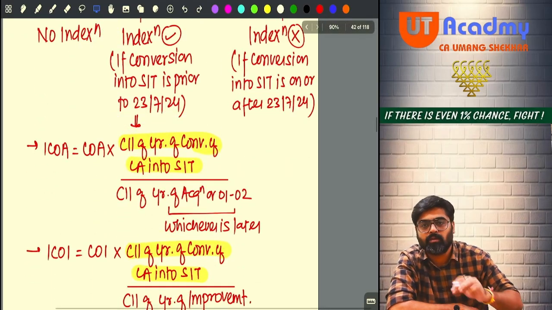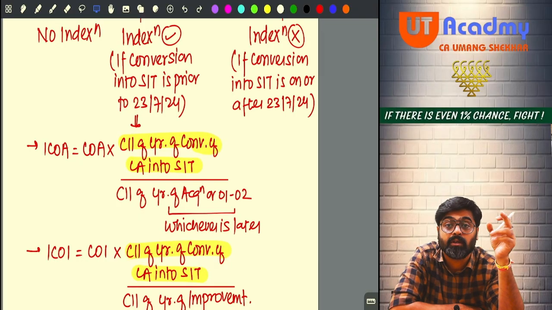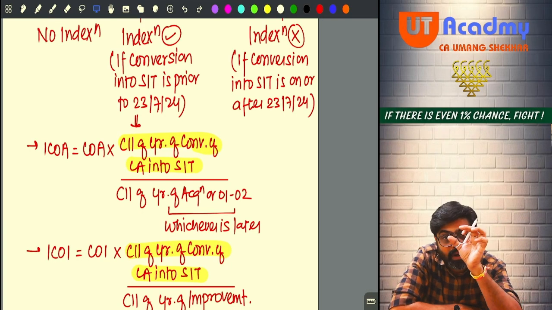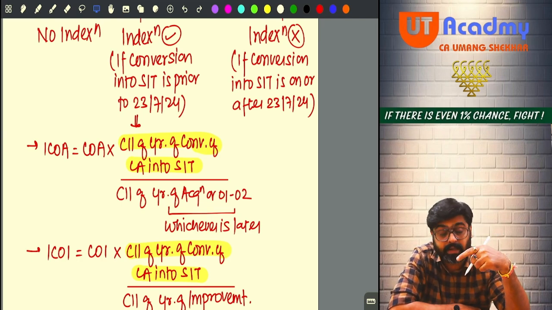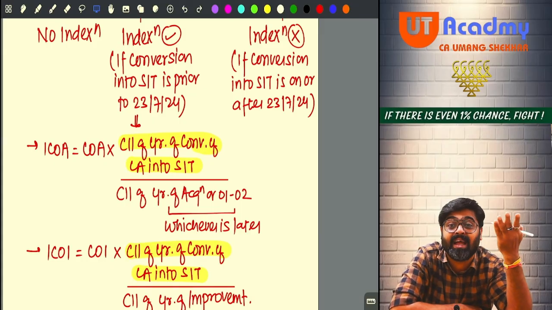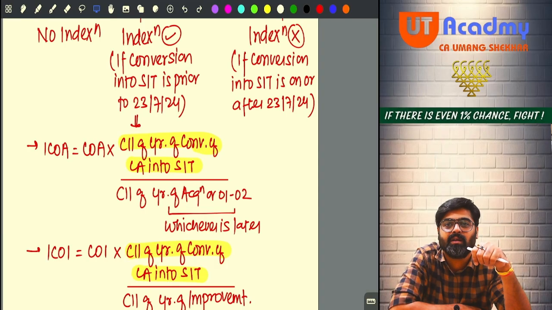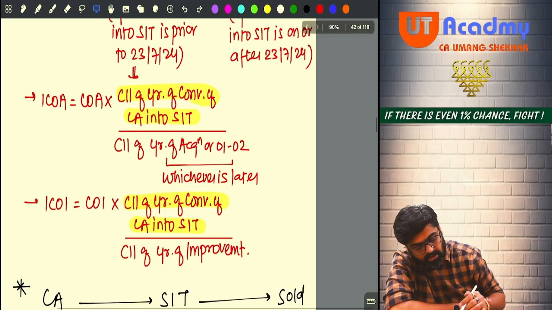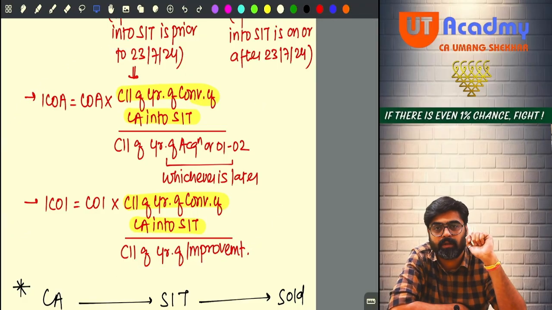Yes. So how will you index? You will take cost of acquisition multiplied by CII of transfer year. Transfer happened in the year of conversion. So multiplied by the CII of conversion year divided by the CII of acquisition year. How will you index the cost of improvement? You will take the cost of improvement multiplied by CII of transfer year, meaning the CII of conversion year, because the conversion was the year in which the transfer took place. Divided by improvement year CII. By applying this formula, you will be indexing the cost of acquisition and cost of improvement.